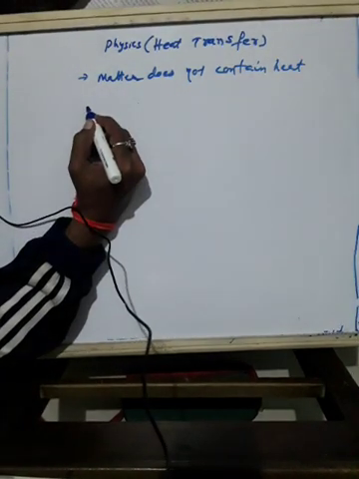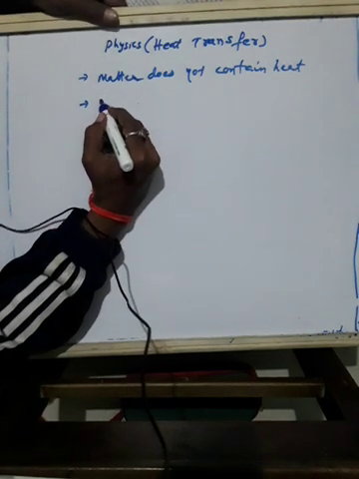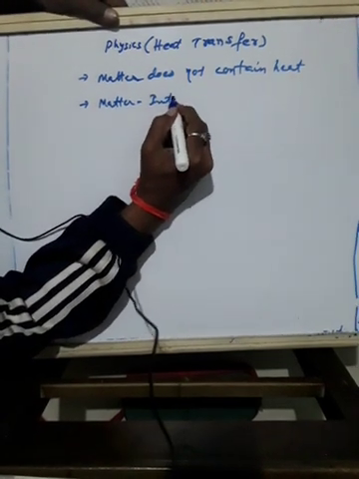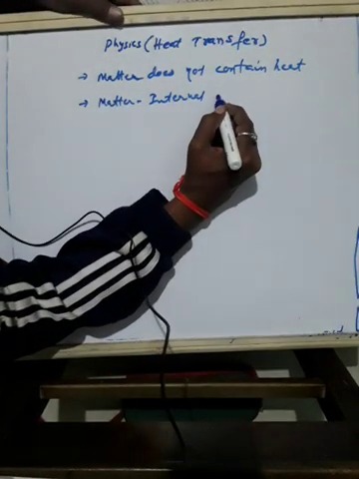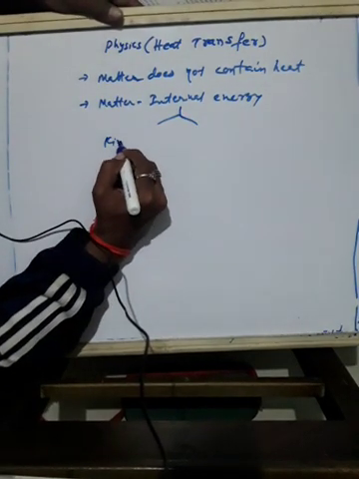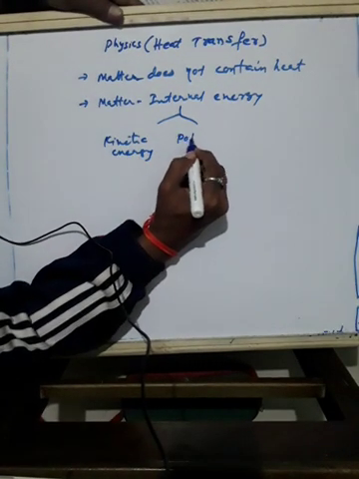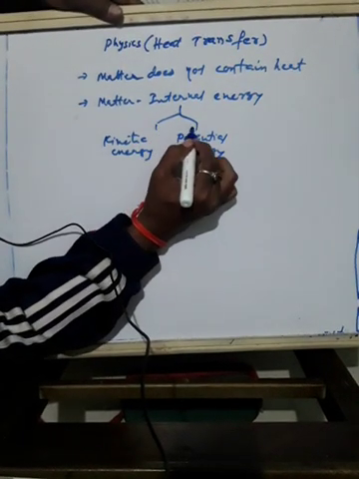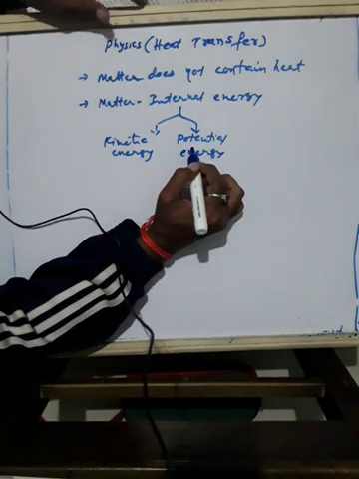Secondly, matter contains internal energy in the form of molecular kinetic and potential energy. Matter contains internal energy, its own energy, in two forms. One is kinetic energy and one more is potential energy. So these two forms of energy are present in any matter internally.